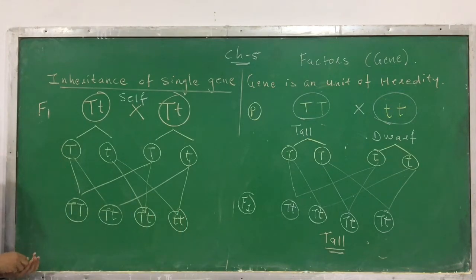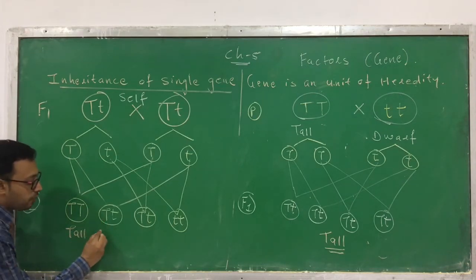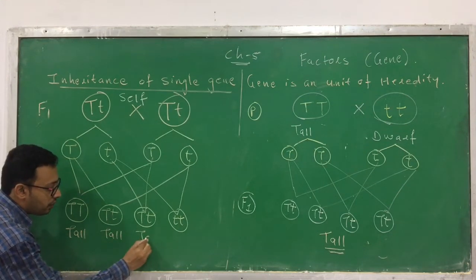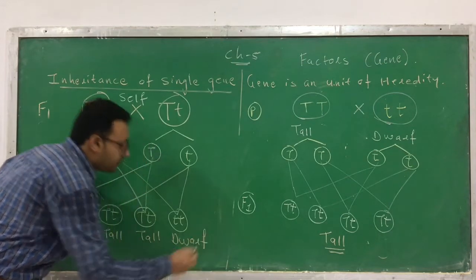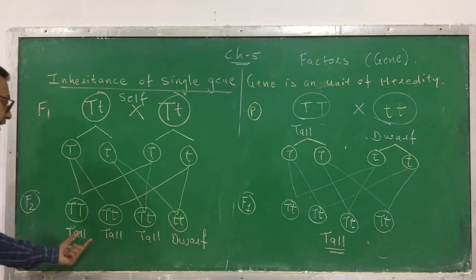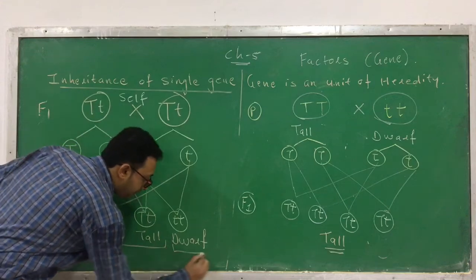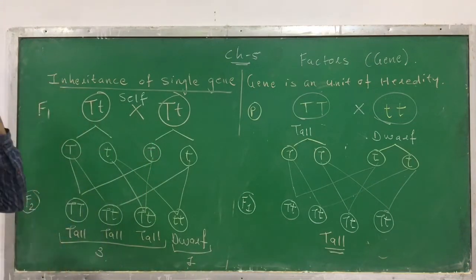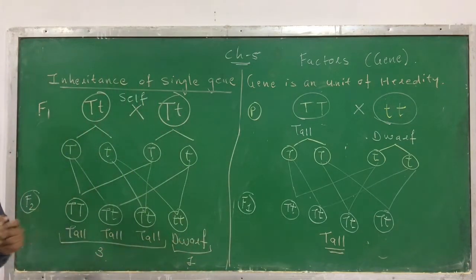Okay. So thus he obtained the second generation, what we are calling the F2 generation, filial generation 2. Capital T T is tall, capital T small t is also tall, capital T small t is also tall, and small t small t is a dwarf plant. Thus he obtained the results. So in the F2 generation, 3 plants were tall and 1 plant is a dwarf. Such a result is going to be obtained. Okay. So this is Mendel's monohybrid experiment.